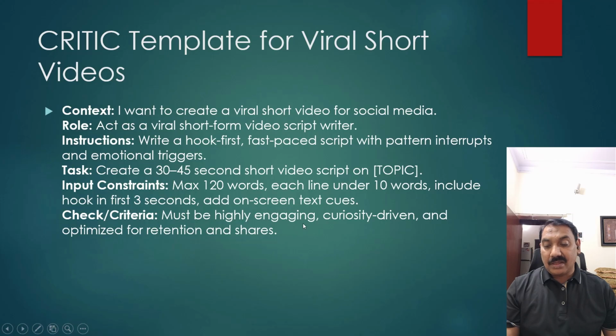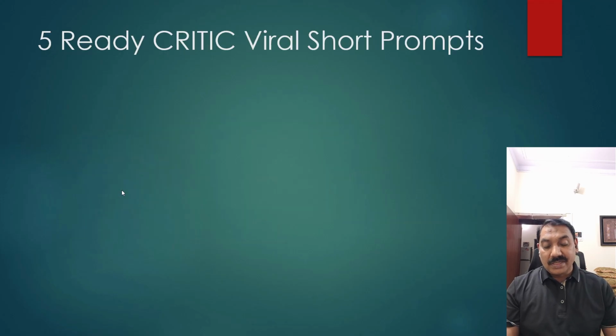The check and criteria would be: must be highly engaging, curiosity driven, and optimized for retention and shares. So we upfront provide these things to ChatGPT: these are the constraints and inputs it needs to follow to get the desired result.